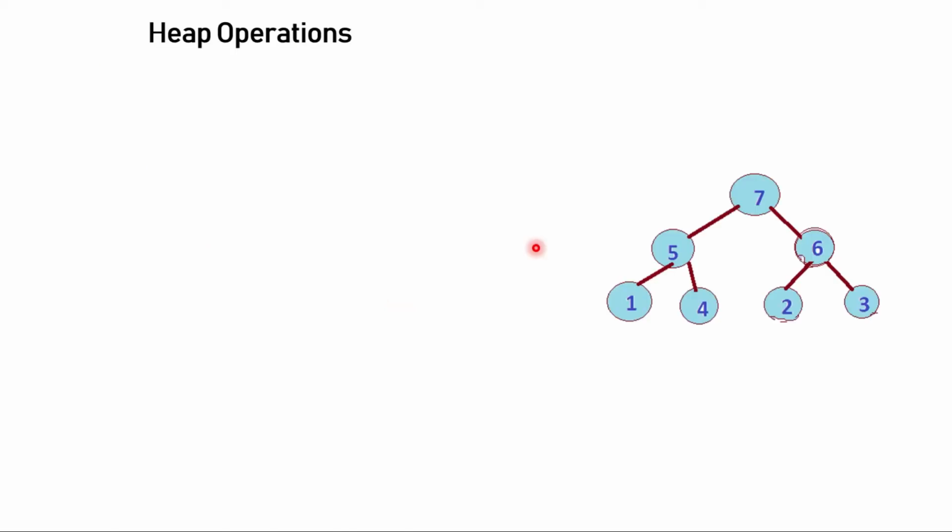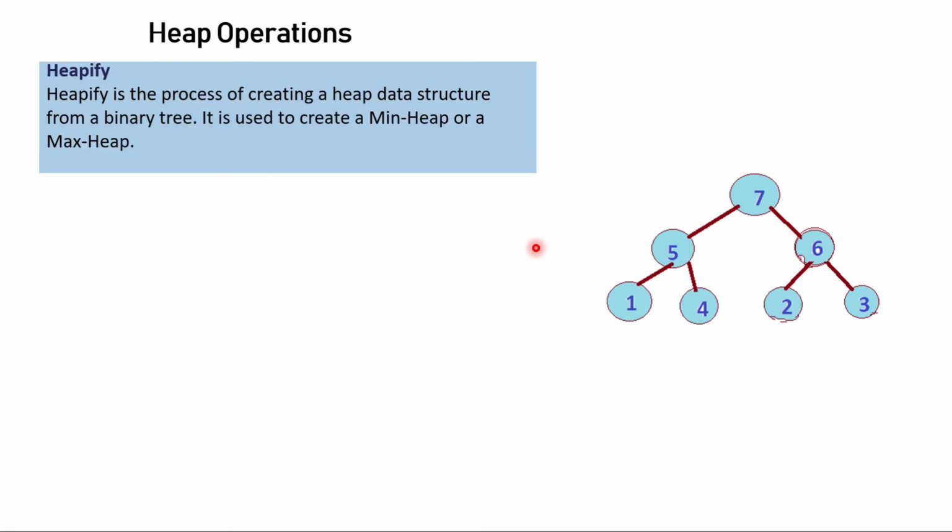So now we will talk about a few heap operations. First is heapify. Heapify is the process of creating a heap data structure from a binary tree. It is used to create a min heap or a max heap.